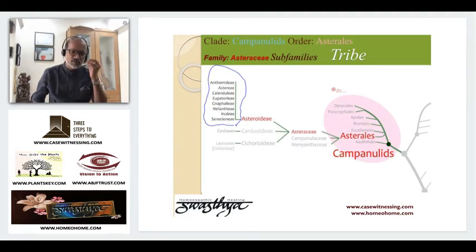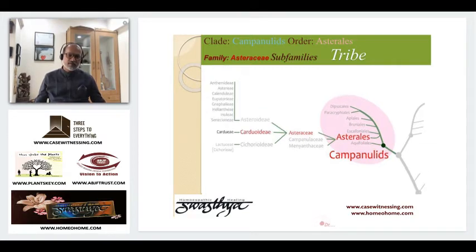Neurolaeneae is your Neurolaena. Heliantheae is your Echinacea group. Inuleae is your Inula. And Senecioneae is Senecio. Yeah? That way, your Cardioideae has Cardueae and Chicoideae.